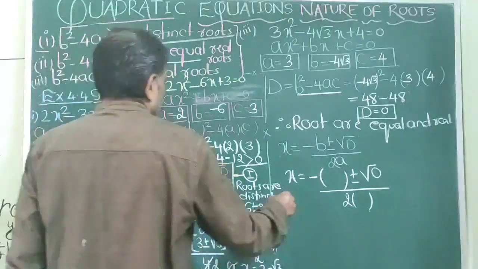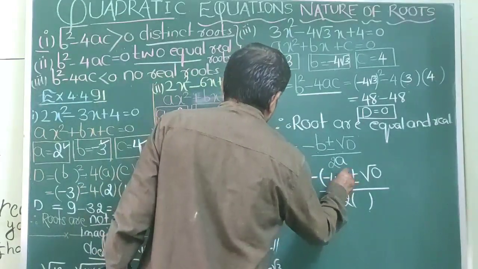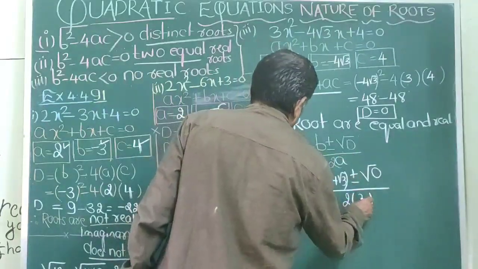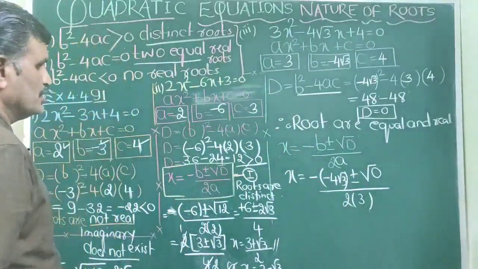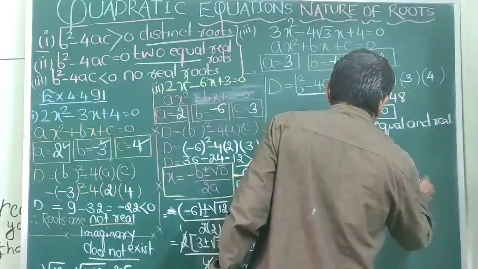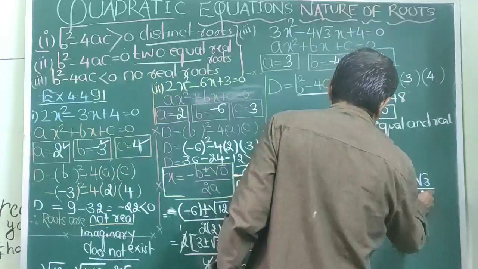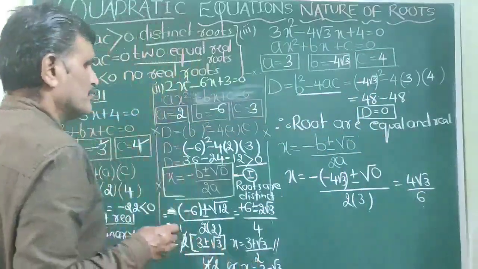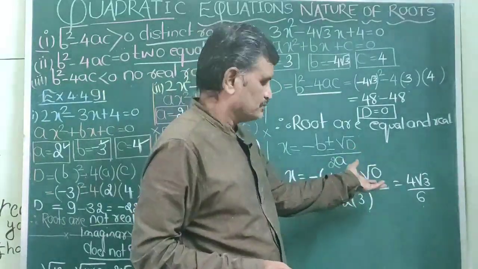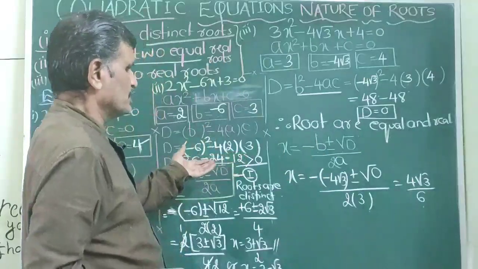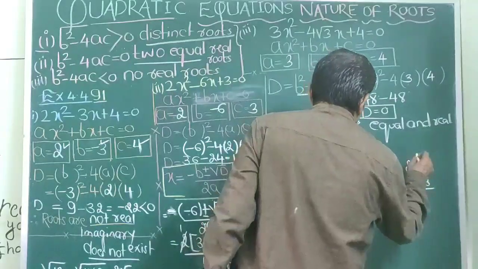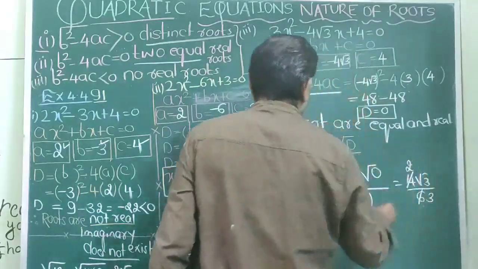So what is the value of b? The value of b is minus of 4 root 3. What is the value of a? The value of a is 3. So if you solve it, minus of minus is plus 4 root 3 divided by 6, plus or minus root 0. The value of root 0 is 0. Even if I write it also, it makes no difference, and even if I don't write it also, it makes no difference. So directly if I cancel, then 2 1s are 2, 2 2s are 4, and 2 3s are 6.